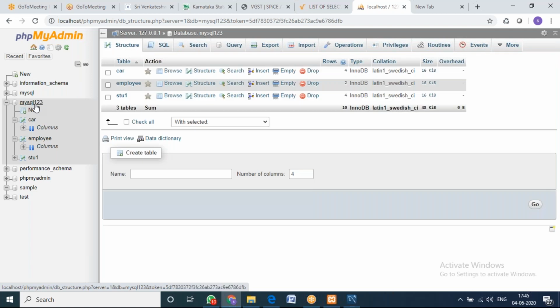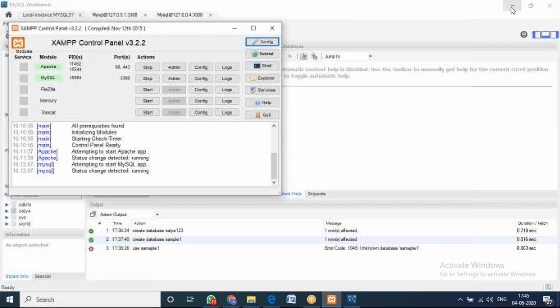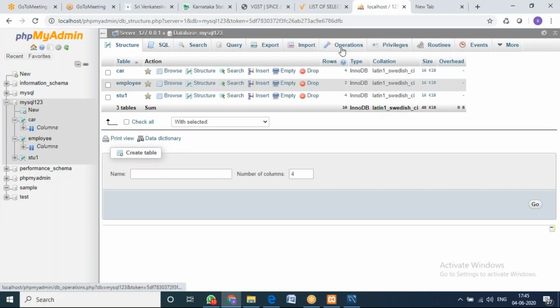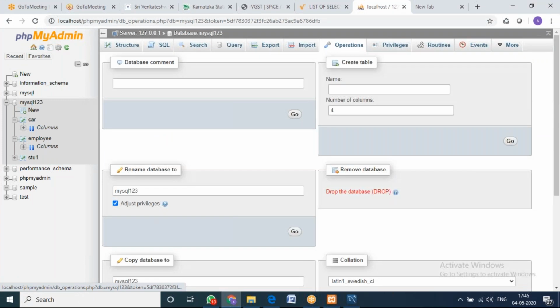Export and import. So that means once you create any database, in order to take the backup, you need to export your database and save it somewhere. That is always suggestible when you do projects also. So go ahead and export your database, right? That is one option.